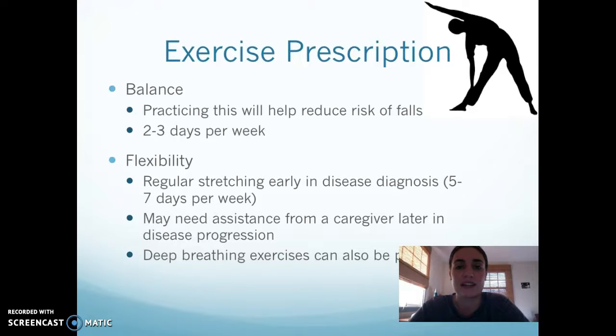And for flexibility, regular stretching, so about 5 to 7 days per week, would be recommended early in the disease diagnosis. And they may need assistance from a caregiver later in the disease progression because it might be harder for them to complete these stretches on their own. And deep breathing exercises can also be performed. Since the person will have respiratory complications later on, it is important to focus on breathing and make sure that you are breathing effectively.